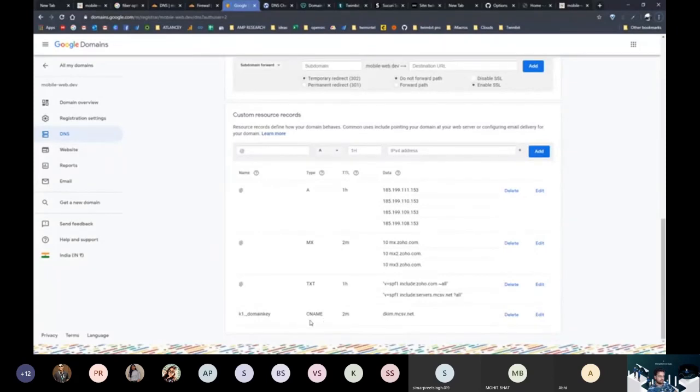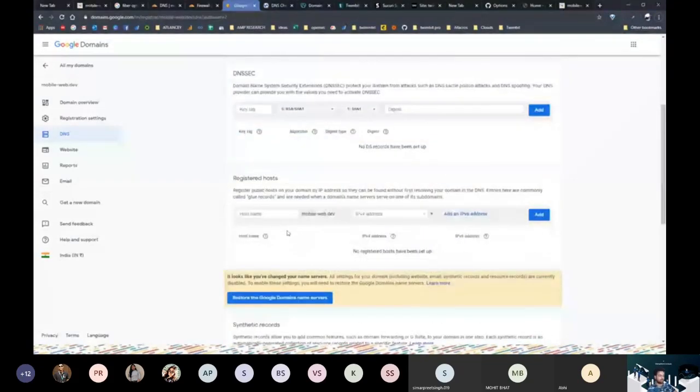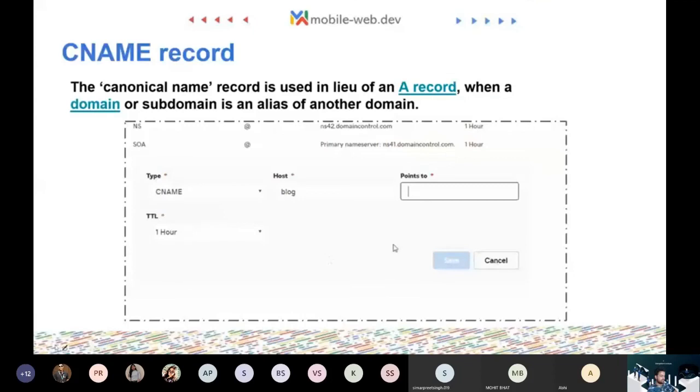We also have a CNAME record for dkim.mcsv.net. This is probably for emails, maybe, I'm not sure. So this is just provided by your own different service. Whenever they say to change an address or record, you just need to copy and paste the instruction they give inside your domain name provider and you'll be good to go. So this was about CNAME.